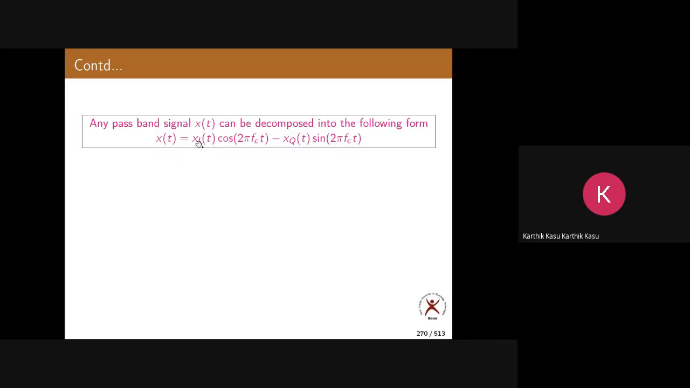What form? x I of t cos 2 pi f c t minus x q of t sin 2 pi f c t. Here you can write plus or minus, that is not much important. So this is a form you need to remember. Any modulated signal or any passband signal can be written in this form: x I of t cos 2 pi f c t minus x q of t sin 2 pi f c t. Let us see what is x of t. I told you already, it is a passband signal or modulated signal.